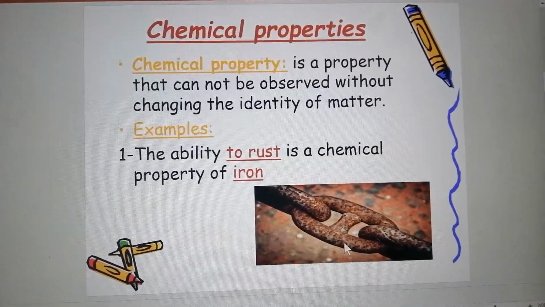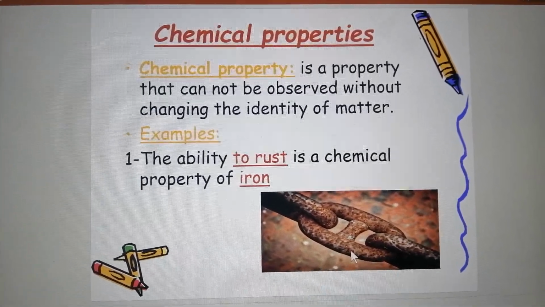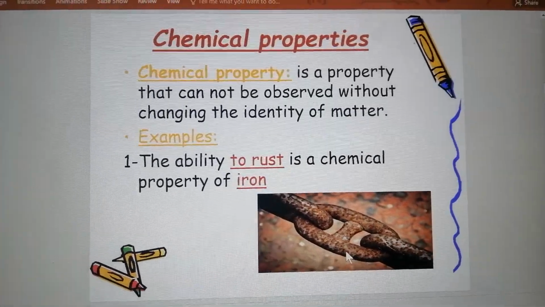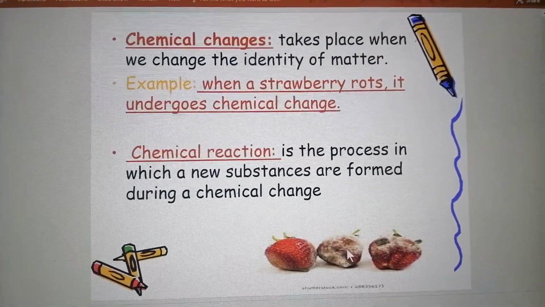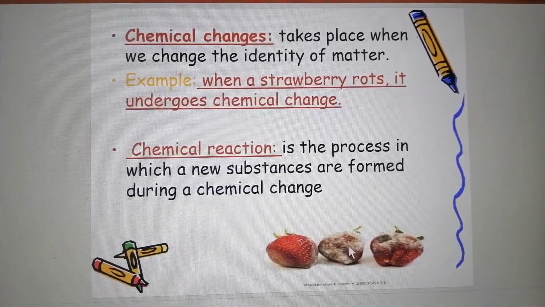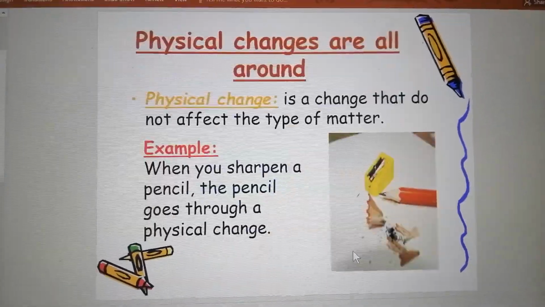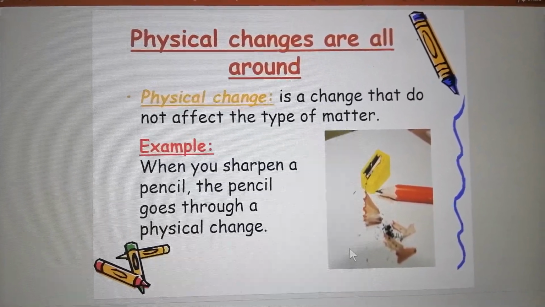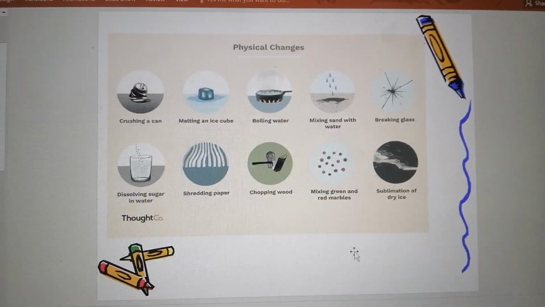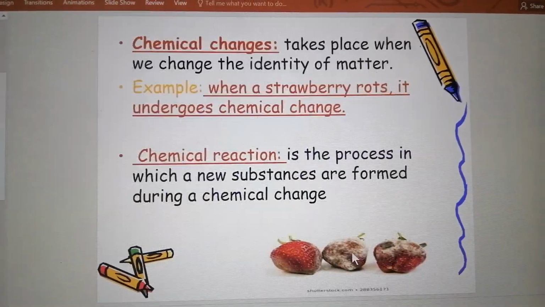So it is a new substance. This new substance is called chemical change or chemical reaction when we make a new substance. While the physical, no, we don't have to change the matter. We just change its shape, its description.